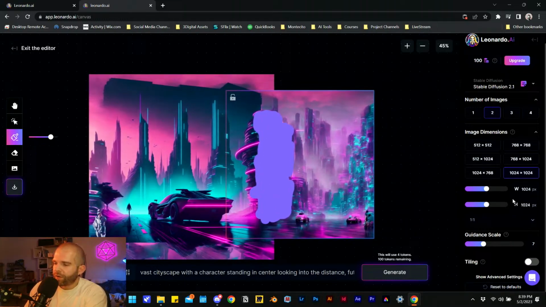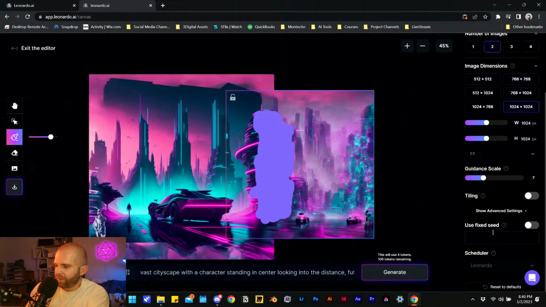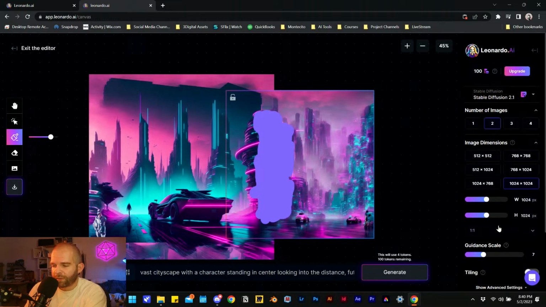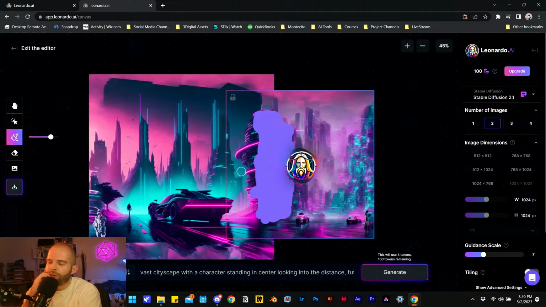Alright, what if I only wanted to do the mask? Show advanced settings, use the fixed seed. Bringing the seed wouldn't help here, or maybe it would, but using a different model, I think totally changes what the seed means. But we'll try this mask once more. Or we'll try this again with a mask. And with that, we'll come back and check on our laptop.